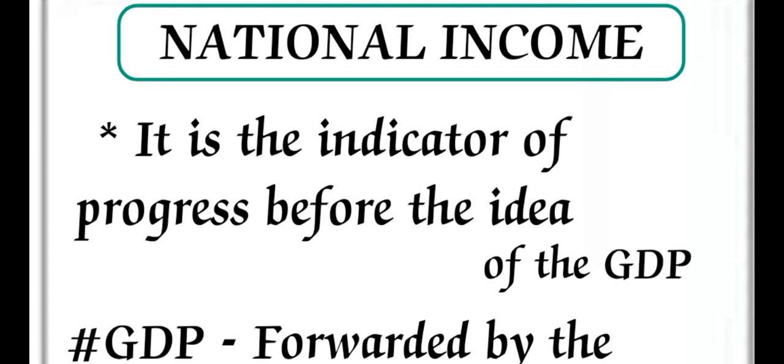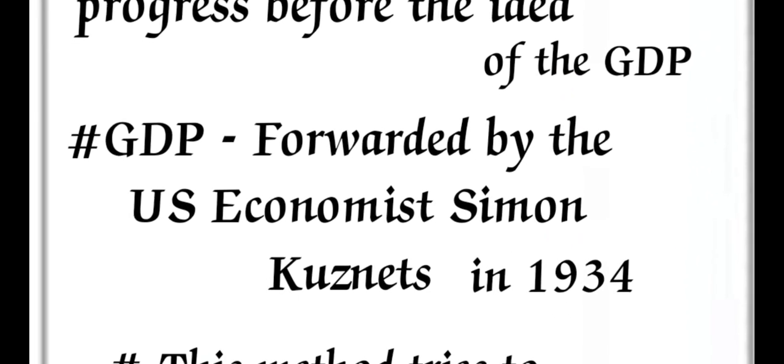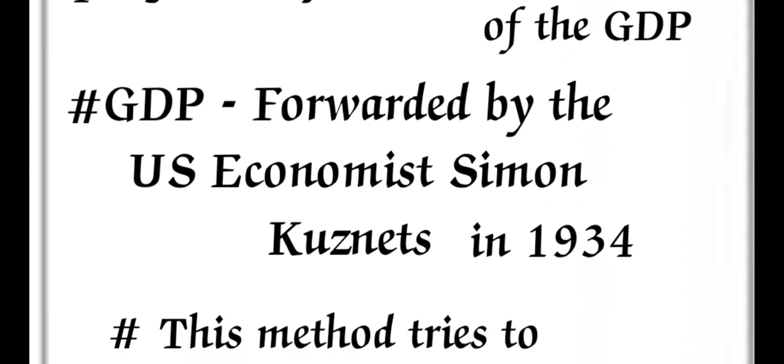In Indian economy, we are going to discuss national income. Here income means an indicator of progress. Before the idea of GDP, which was put forward by the US economist Simon Kuznets in 1934, we used national income as an indicator.